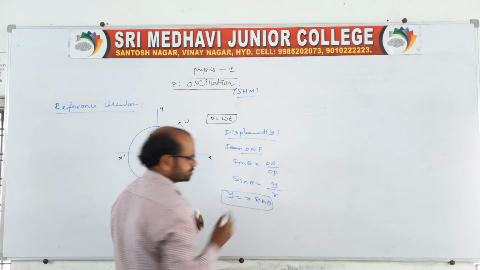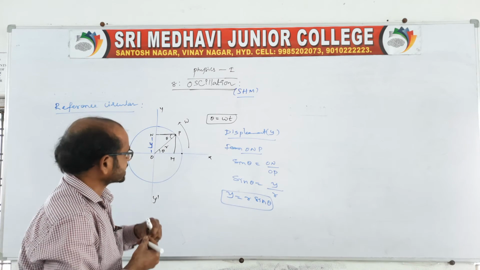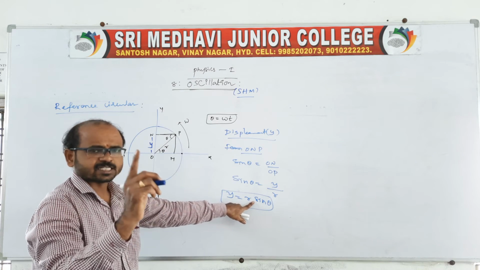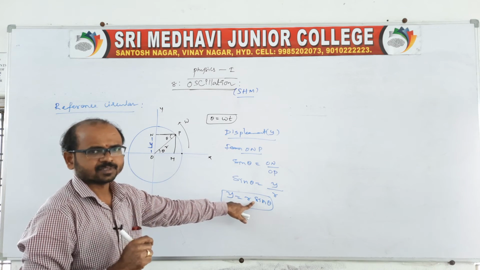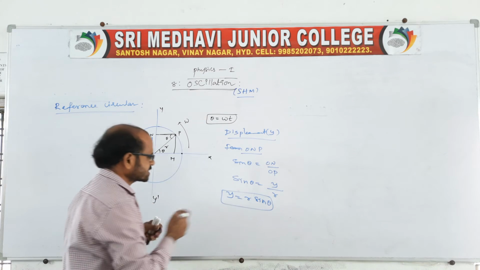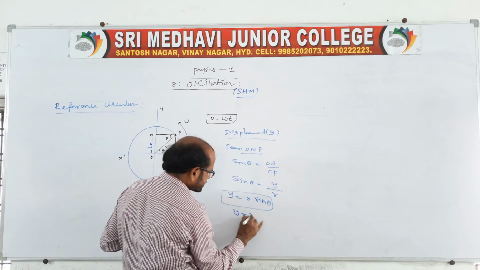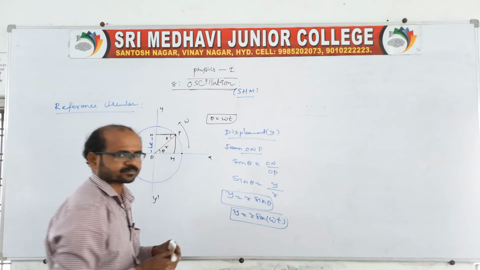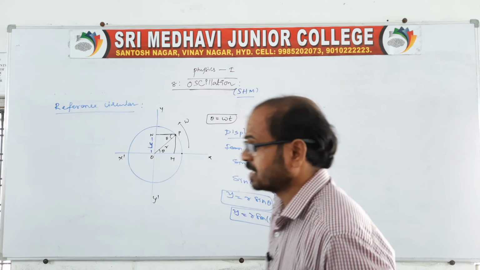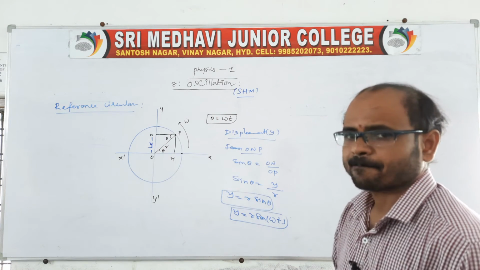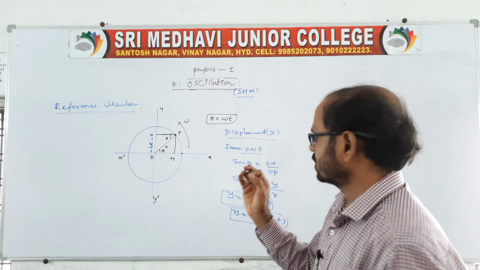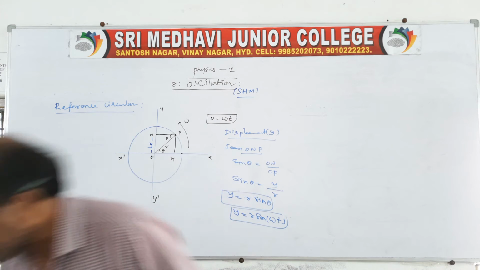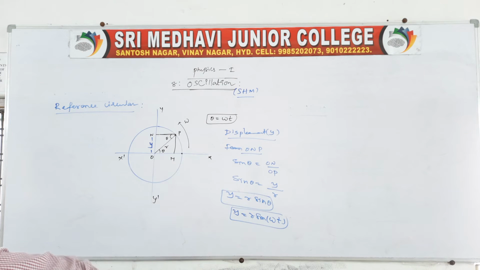Therefore, Y is equal to R sin theta. It is the displacement. So remember, the particle started from where? From mean position. If it is mean position, you say displacement is in terms of sine. Theta we can also take as omega t, so y is equal to R sin omega t. This is the displacement. Remember, the particle started from mean position, therefore it is represented as y is equal to R sin omega t. This is the displacement when the particle started from mean position.